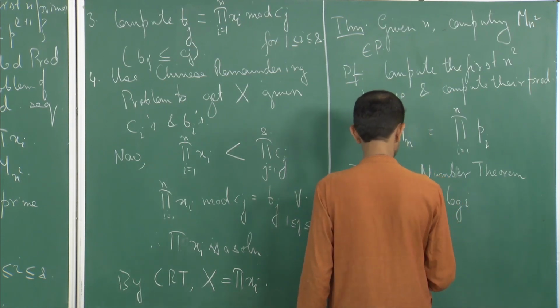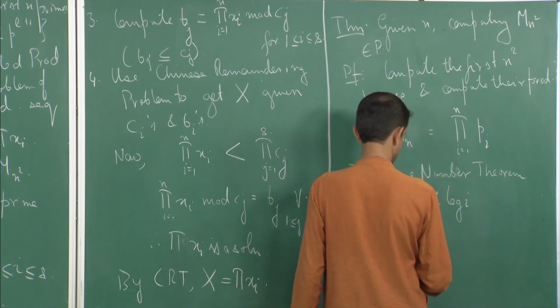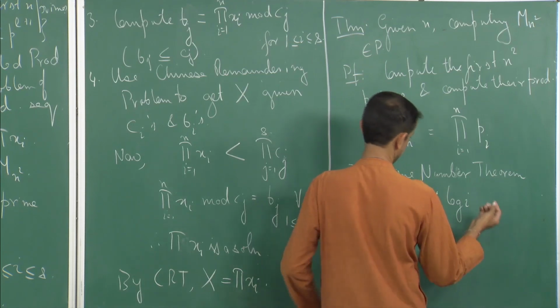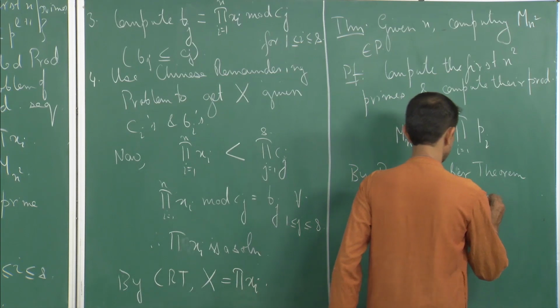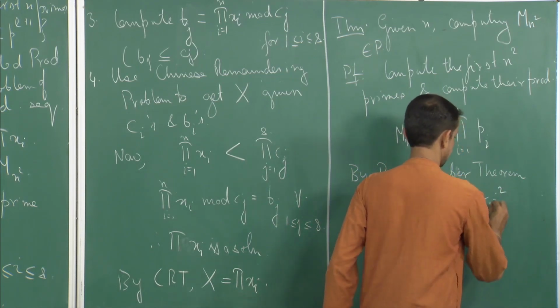So therefore, let us say it is i square, since i log i is of course less than i square.